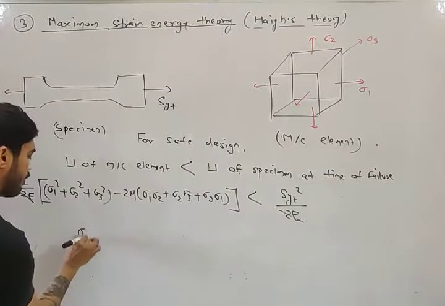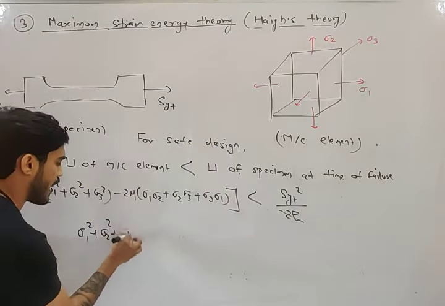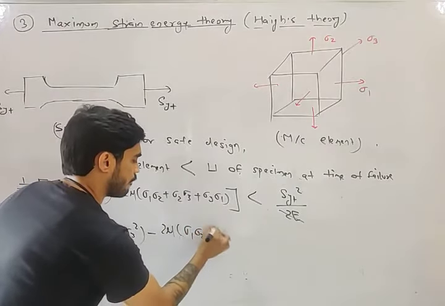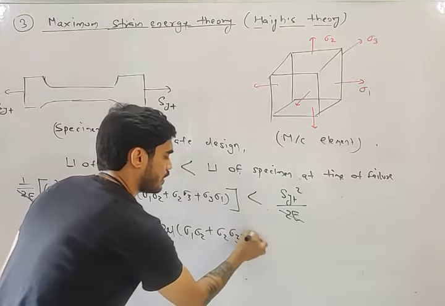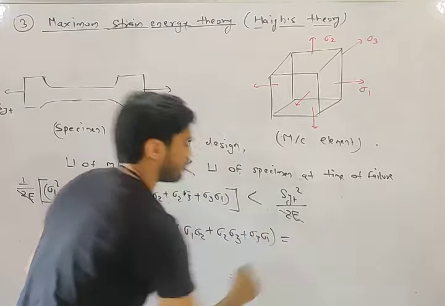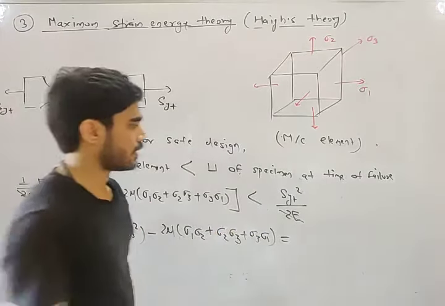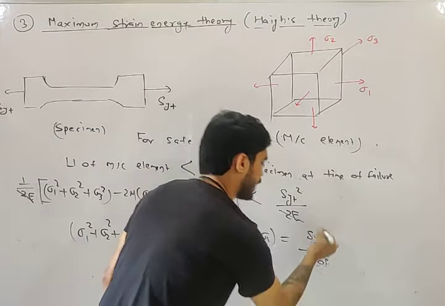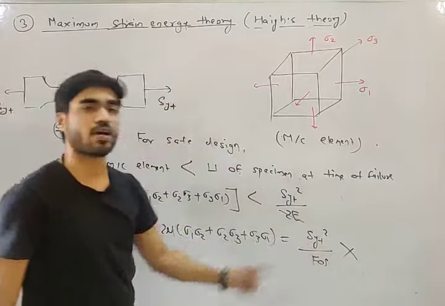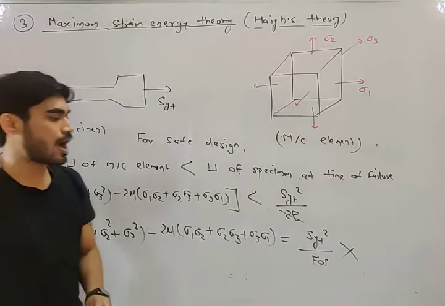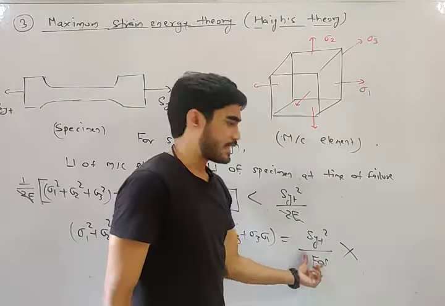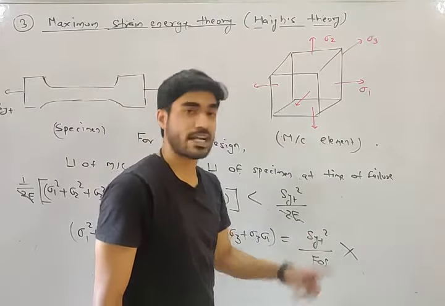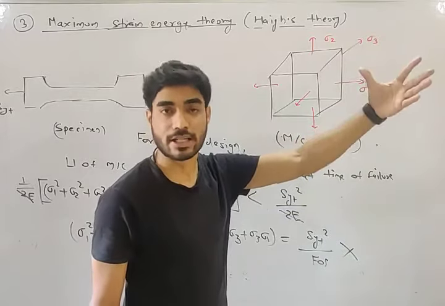It will become sigma 1 square plus sigma 2 square plus sigma 3 square minus 2 mu (sigma 1 sigma 2 plus sigma 2 sigma 3 plus sigma 3 sigma 1). This should be equal to, now my friend, don't write it like this, SYT square by FOS. Okay, this is wrong. Don't write it like this. Why? Because factor of safety is against SYT, not against SYT square or SYT cube.